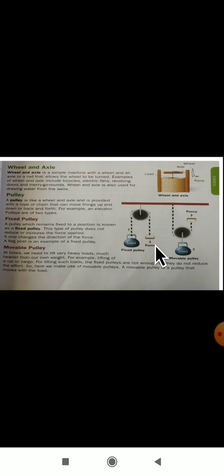Next we will see about the wheel and axle. Wheel and axle is a simple machine with a wheel and an axle or a rod that allows the wheel to be turned. Examples of wheel and axle include bicycles, electrical fans, revolving doors and merry-go-rounds.